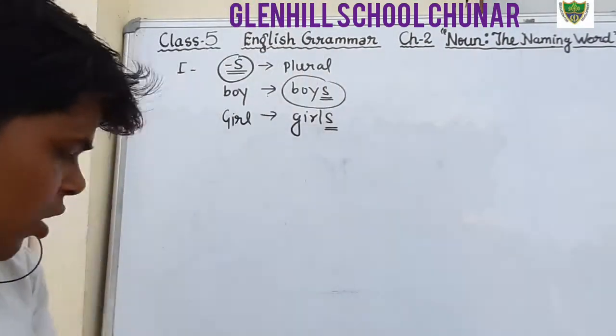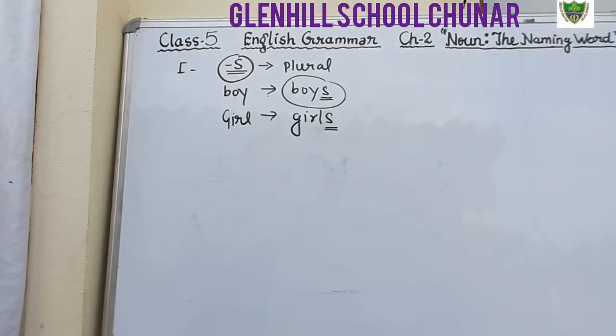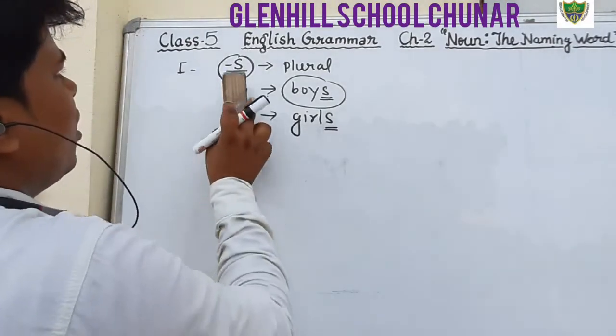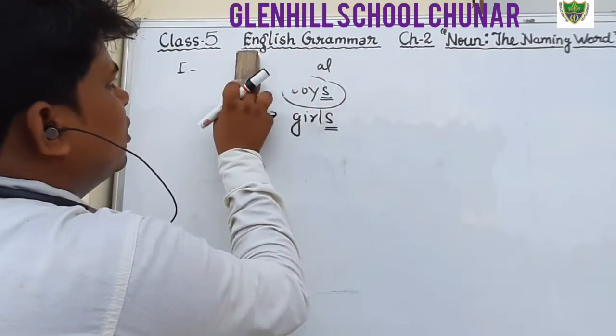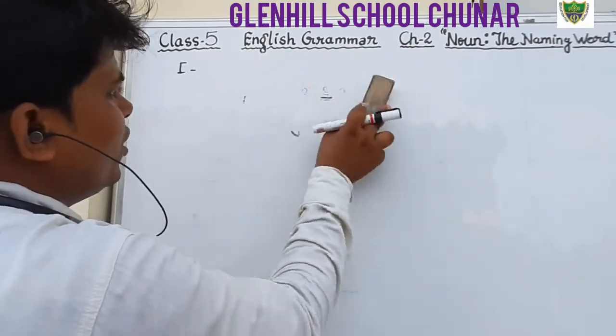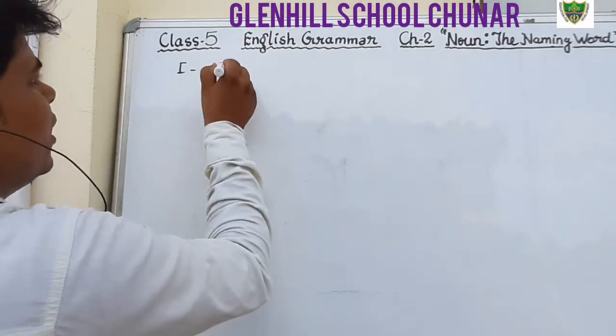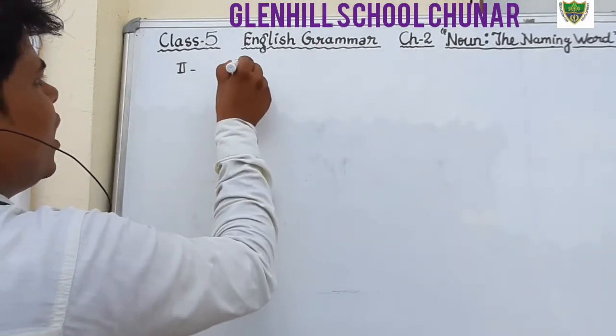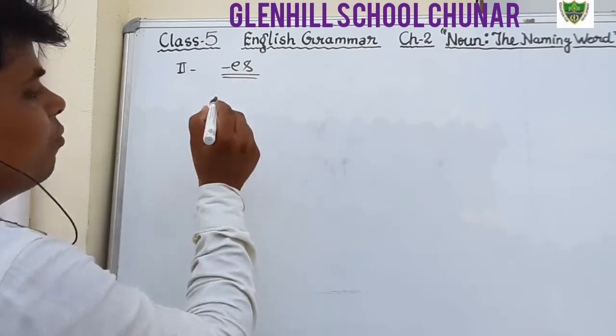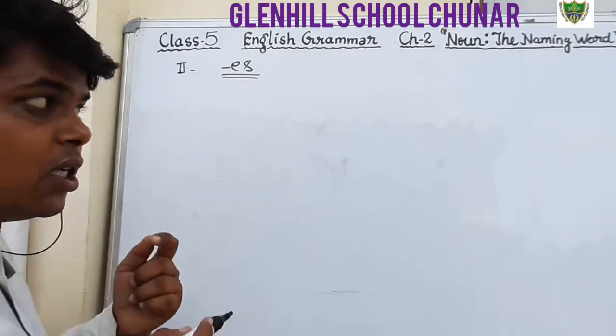And in the second rule, I have told you that at the end of the singular noun we add es. Sometimes we make plural by adding es to the noun, but there is a condition.